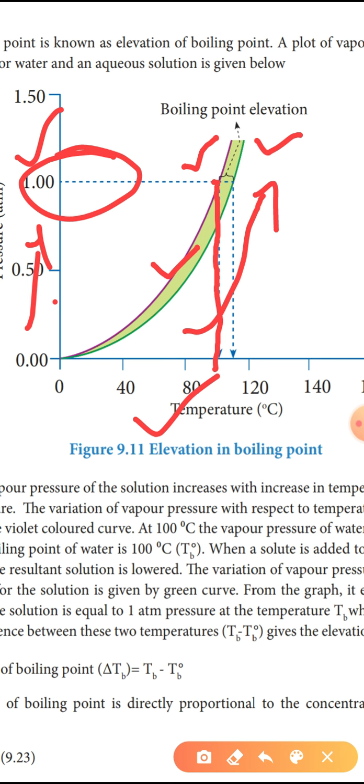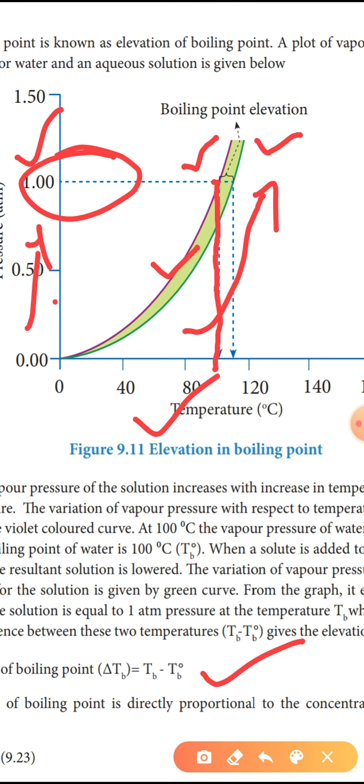The difference between these two, TB minus T0B, gives the elevation of boiling point: del TB equals TB minus T0B, where T0B is the boiling point of the pure solvent.